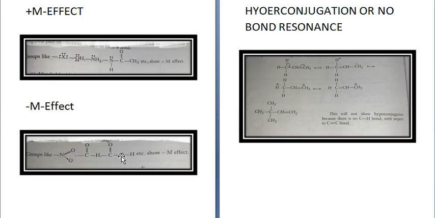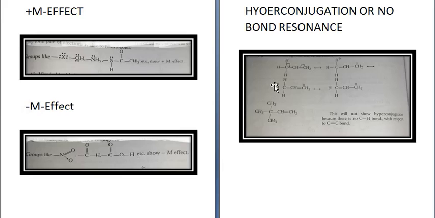The most important condition to show hyperconjugation is the presence of at least one C-H bond with respect to the C double bond C. Like if you take the example of propene, it shows hyperconjugation, and the greater the number of hyperconjugative structures, the greater will be the stability. Now see the structure of propene. Propene is CH3CH double bond CH2.